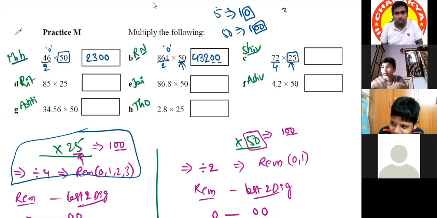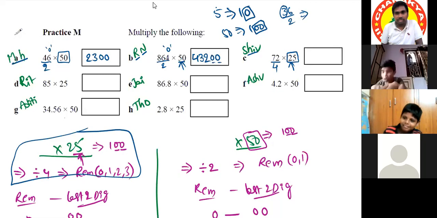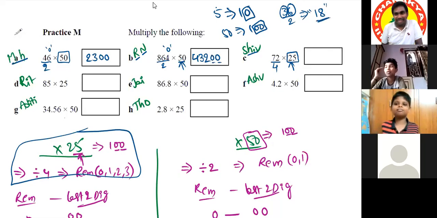See, 36 by 2 I need. 30 by 2 is how much? 30 half is 15. 6 half is 3. 15 plus 3 is 18. So 18, and two zeros. Now what is the remainder here? 0 is the remainder. We need to keep the last 2 digits as zeros. Very good.